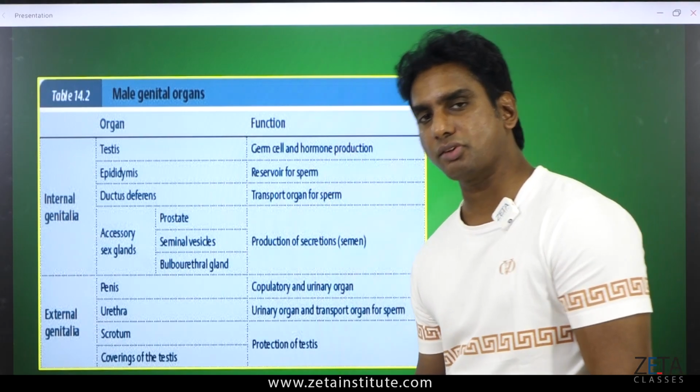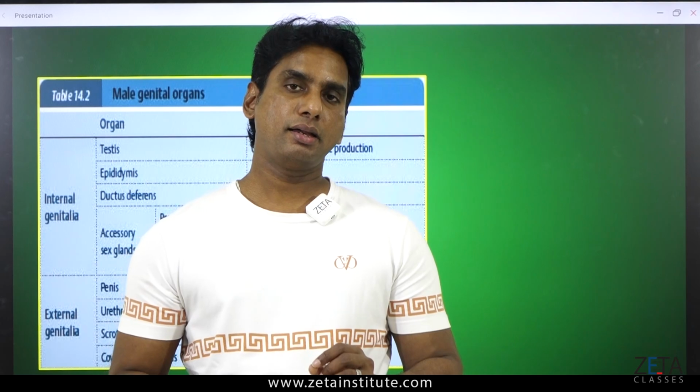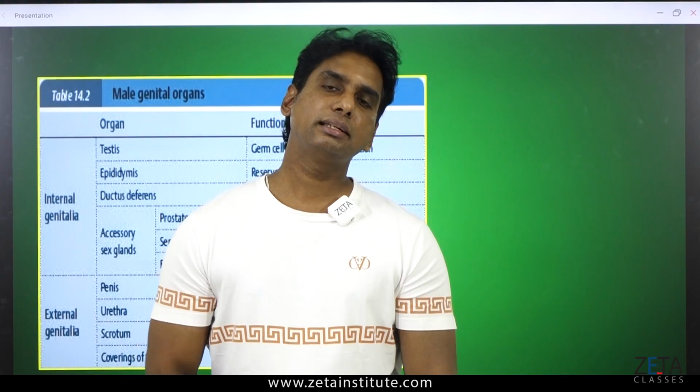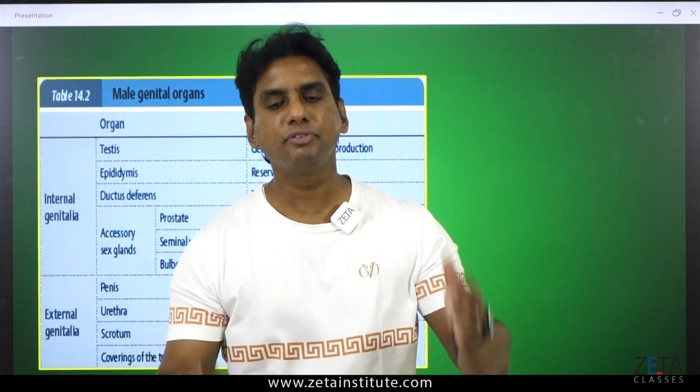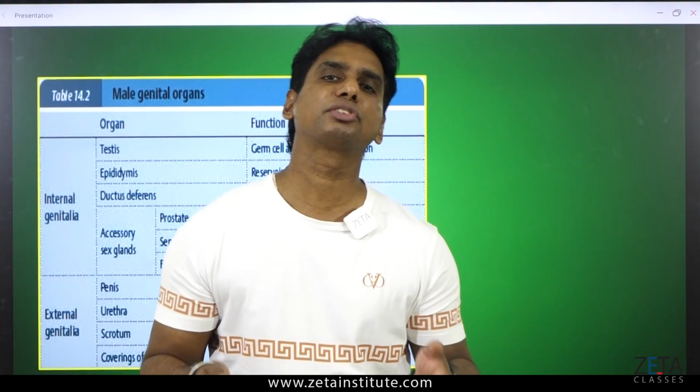Hormones are being produced. Which hormone is produced by the testis? Testosterone. If in a man's body testosterone is not produced, that is not a man. Because if a person is born as a man, definitely there will be testosterone in the body.